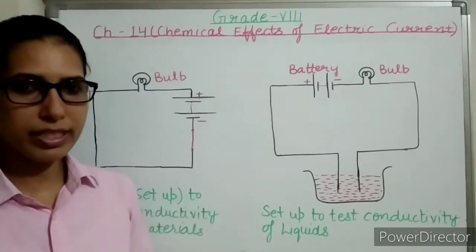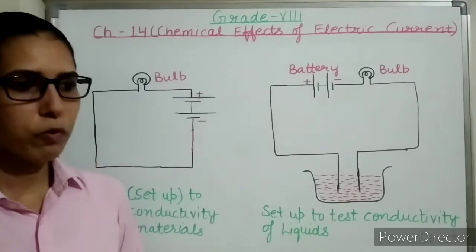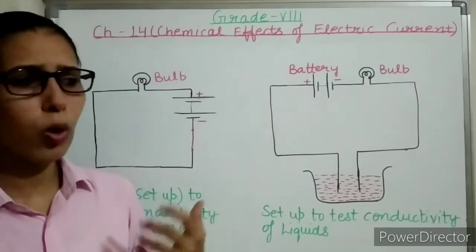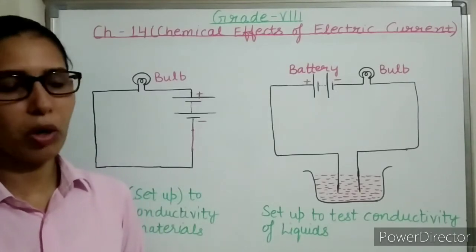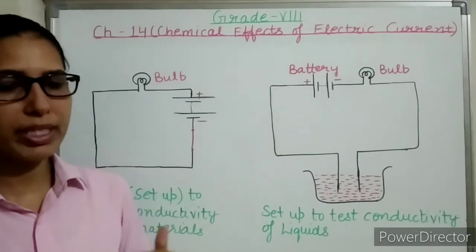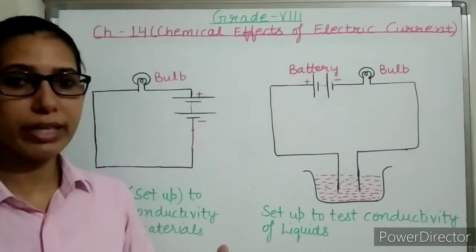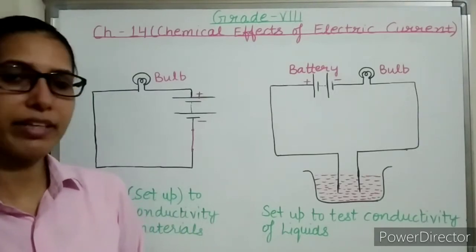Good conductor of electricity means the materials which allow electric current to flow through them. For example, copper, aluminium, gold, iron, etc. Now, what are poor conductors of electricity, or we can say bad conductors of electricity? Poor conductor of electricity means the materials that do not allow electric current to flow through them. For example, plastic, rubber, etc.